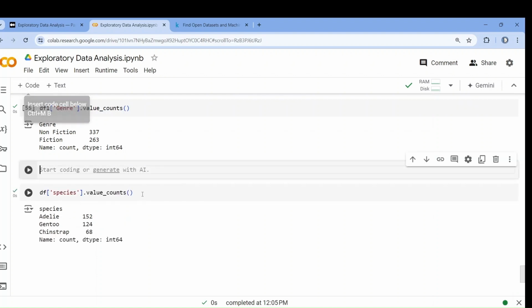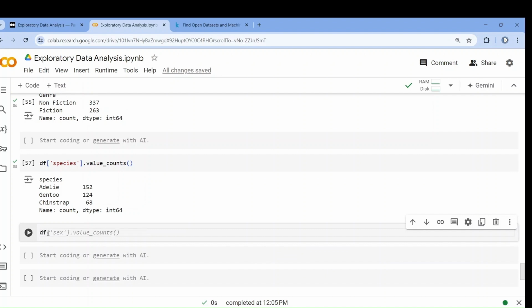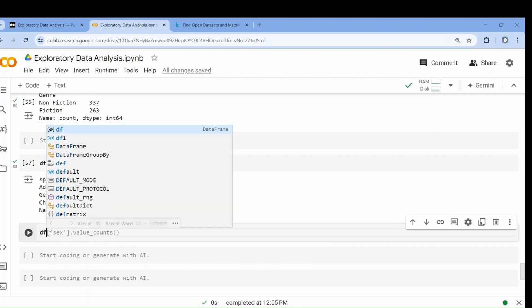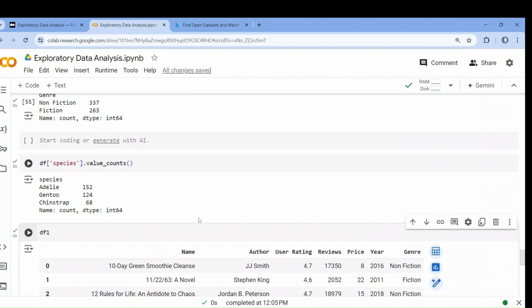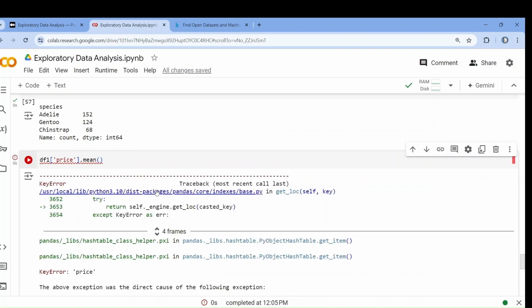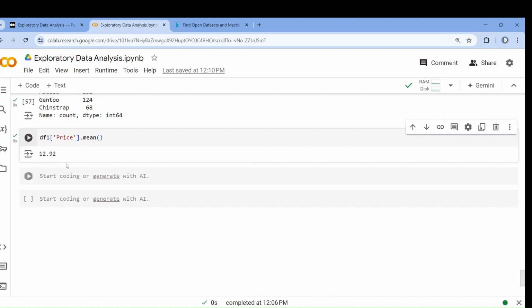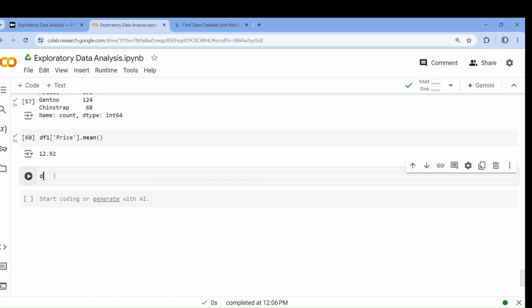Fine. Or if you want to know more, let me write df or df1. If you want to know the mean price value, we can write price dot mean. Price with a capital P, exactly. So the average price value you will get from here.